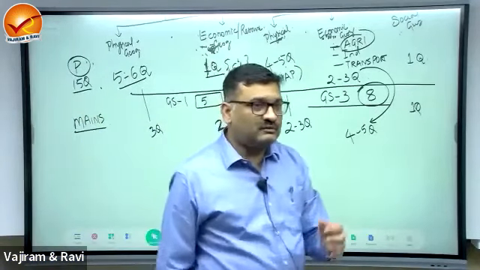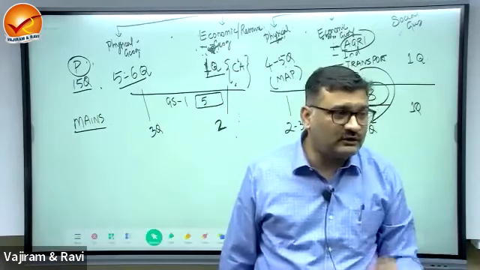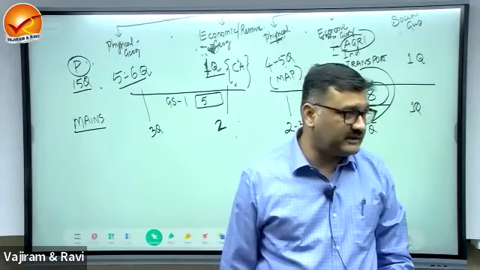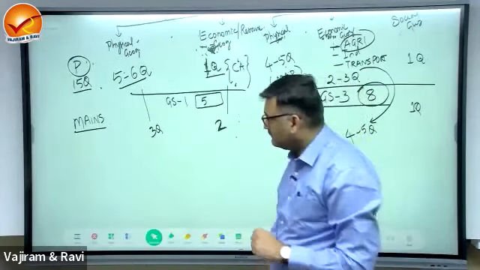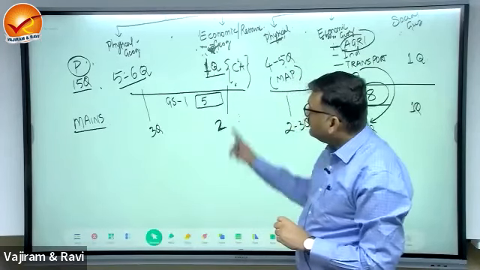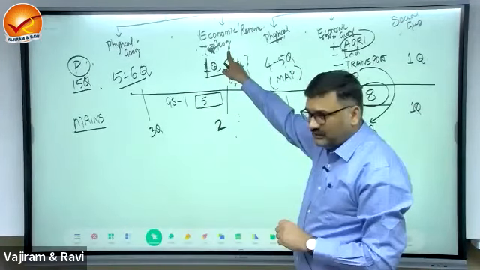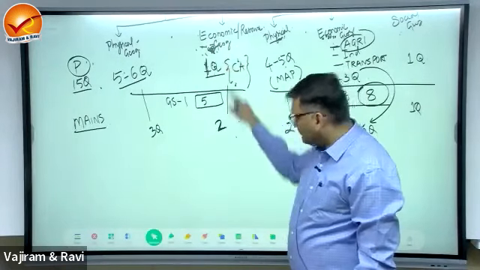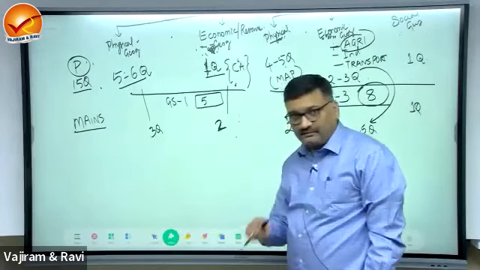You have to identify the core topics where generally the questions are repeated. Now you will get a pattern. You are going to get a pattern in economic geography of world, in the sense that there are certain segments where the questions are repeated.